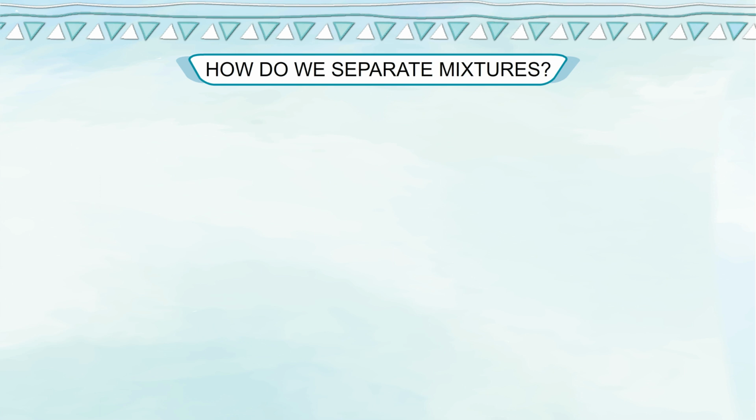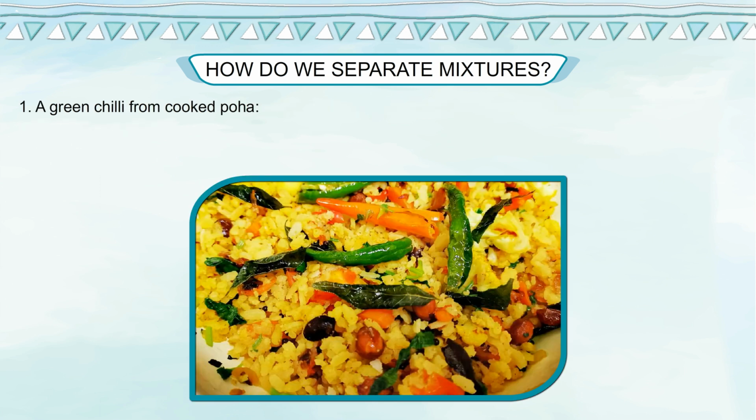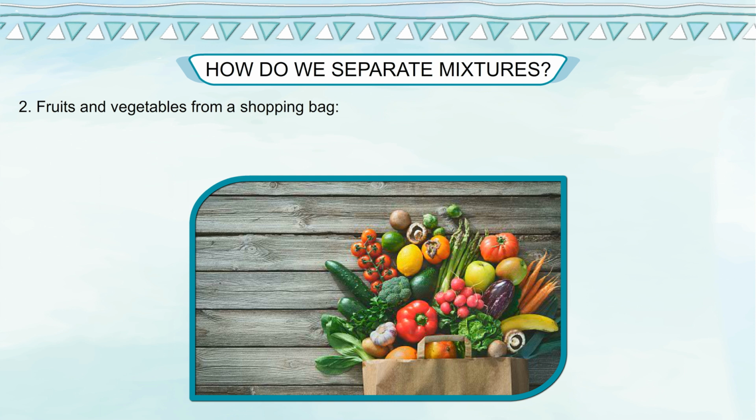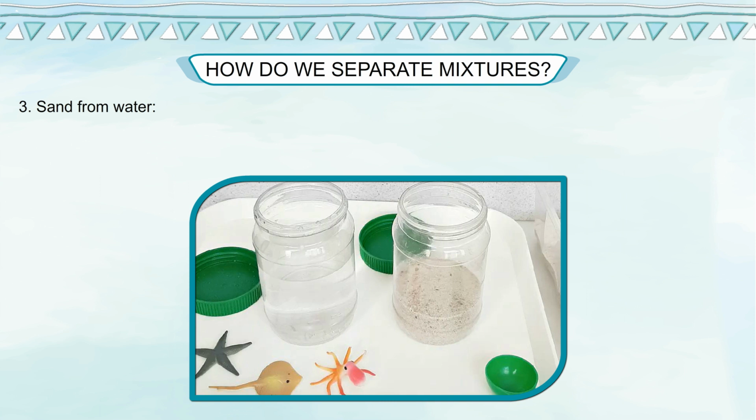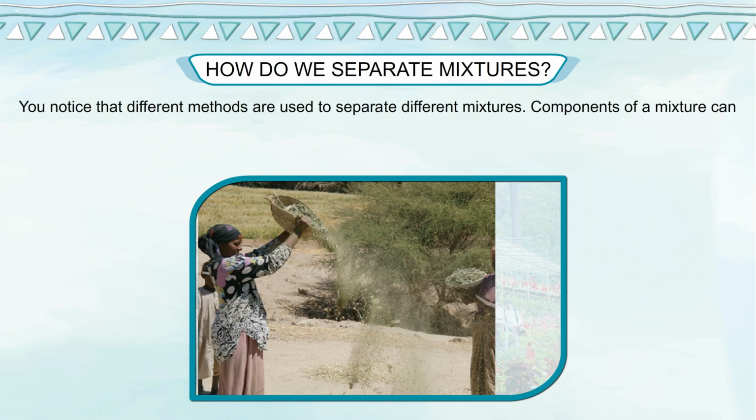How do we separate mixtures? Different methods of separating mixtures are used by us. Use your knowledge to find a way to separate the following. 1. A green chili from cooked poha. 2. Fruits and vegetables from a shopping bag. 3. Sand from water. 4. Pebbles from sand. You notice that different methods are used to separate different mixtures.